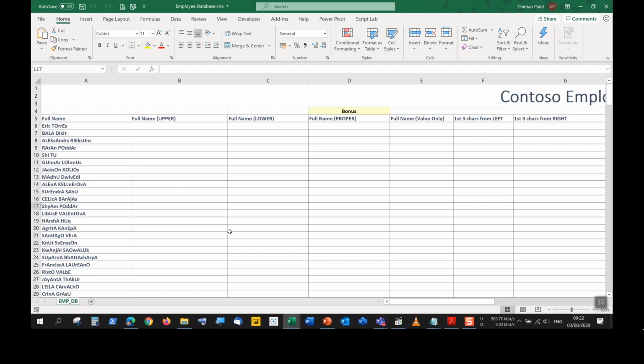And the words are typed out in all sorts of casing. We need to extract certain things out. We need to join things together. So that's everything we're going to look at right now.